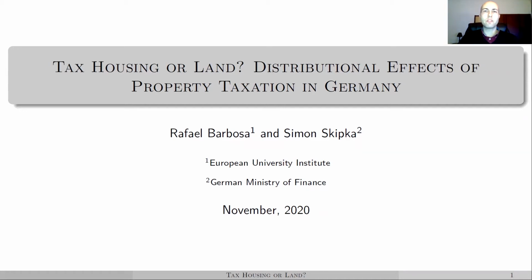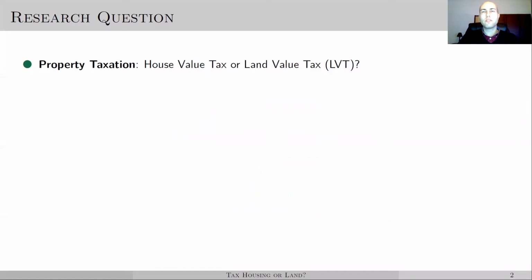I am an economics PhD job market candidate from the European University Institute, and this is a short presentation of my job market paper in co-authorship with Simon Skipka. So this paper deals with the differences between standard property taxation, which taxes total house value, and land value taxation, which taxes property based only on the value of land, disregarding the structures that are built on the land.